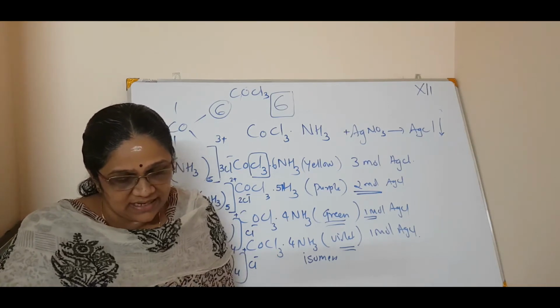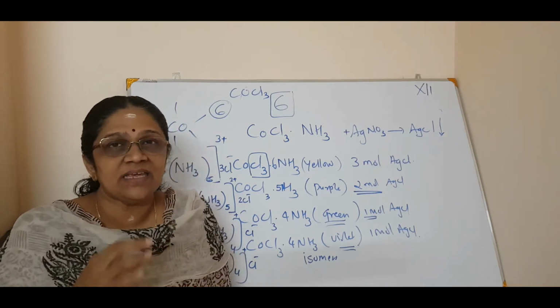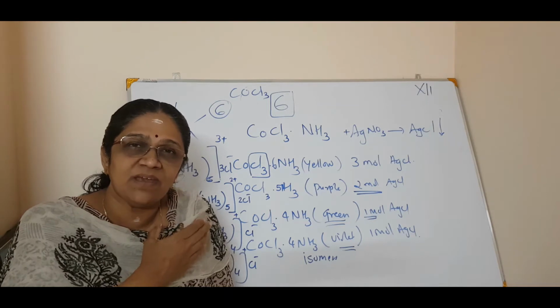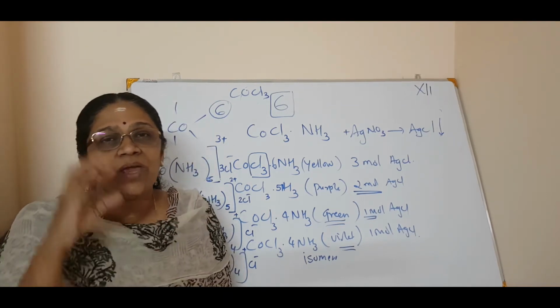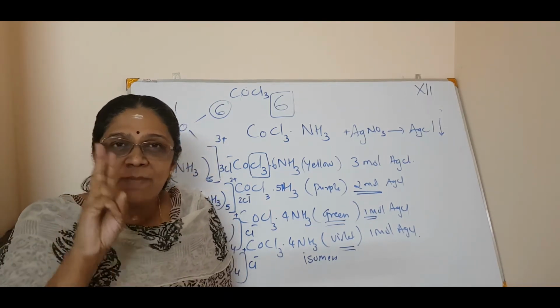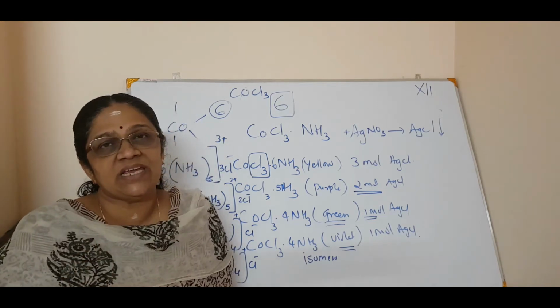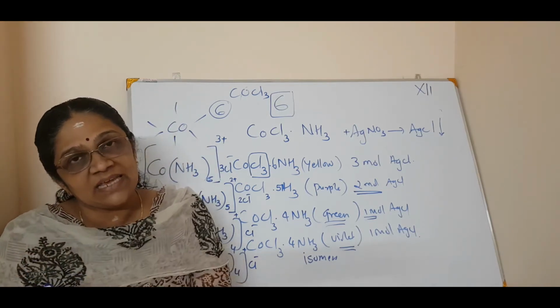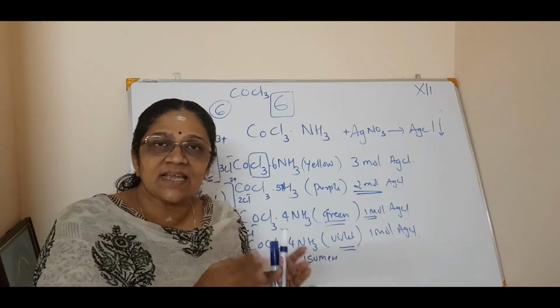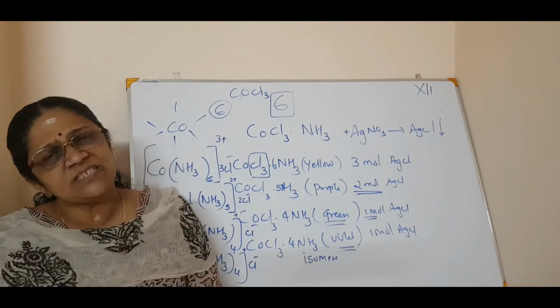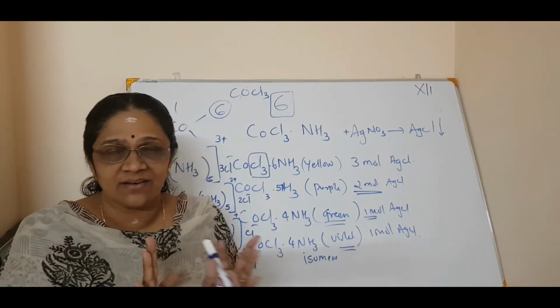The linkages we are describing here are the valencies only. One is a primary linkage and the second is a secondary linkage. Got it? That means primary valency and secondary valency.